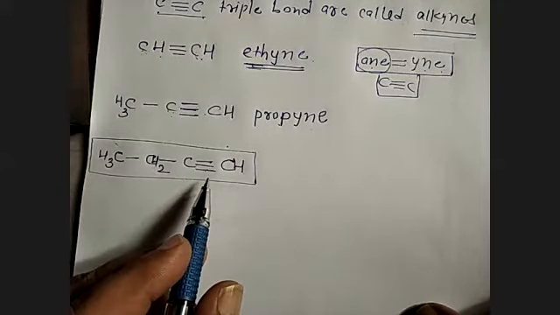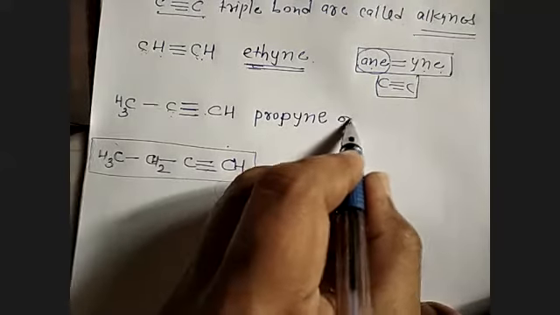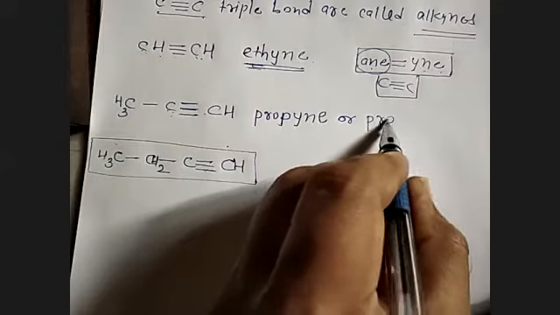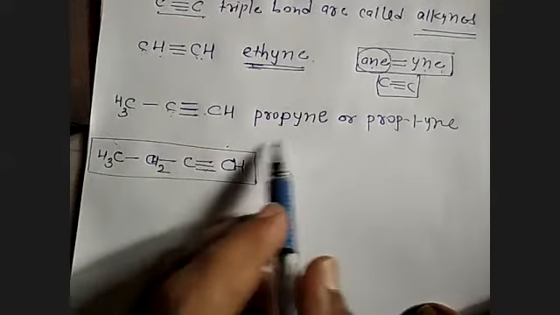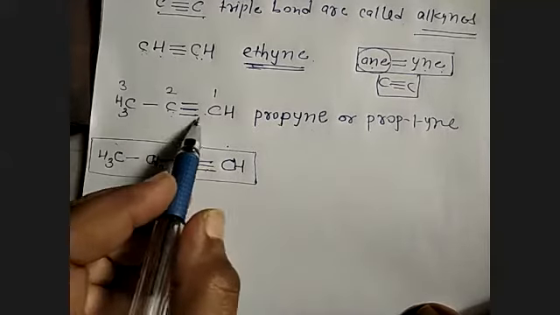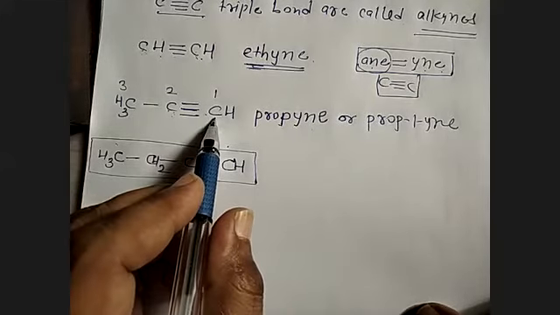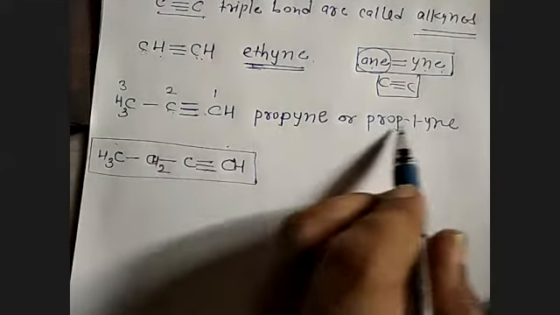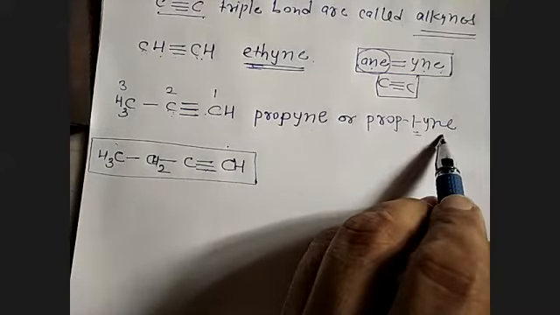Numbering is done in such a way that the carbon-carbon triple bond gets the lowest number. You can write propyne here, and you can also write prop-1-yne. Why prop-1-yne? If I number 1, 2, 3, the triple bond is present between 1 and 2. So the lower number is taken, 1. So prop-1-yne.